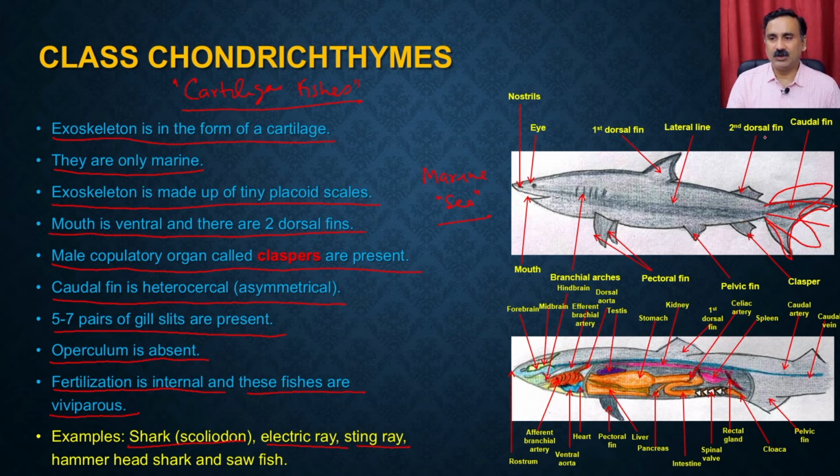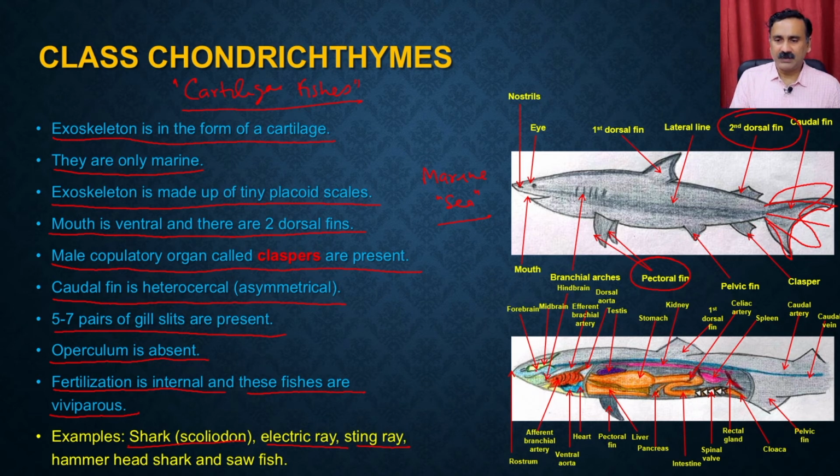Then it has the dorsal fins, the ventral fins and the pectoral fins. These fins allow the fish to swim in the water, right? And the caudal fin is used to decide the direction.